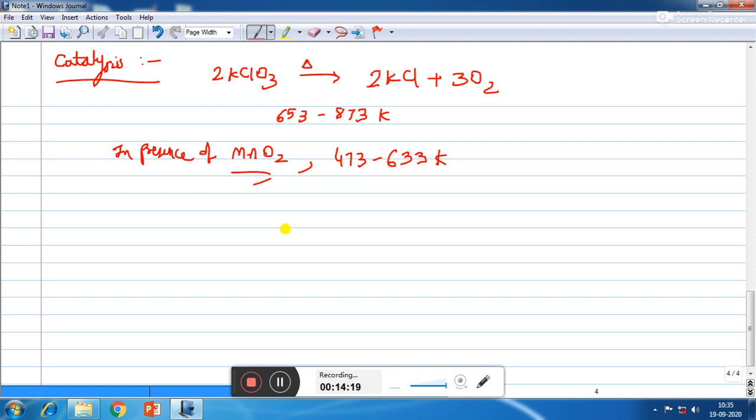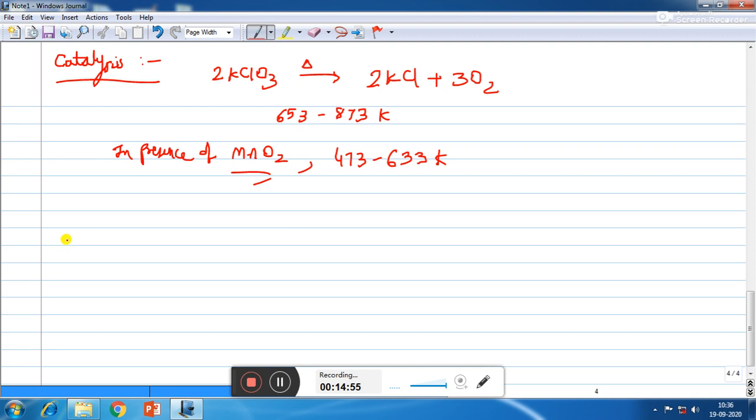Substances which accelerate the rate of a chemical reaction and themselves remain chemically and quantitatively unchanged after the reaction are known as catalysts, and the phenomenon is known as catalysis. So those reactions which occur in the presence of catalysts are called catalysis.